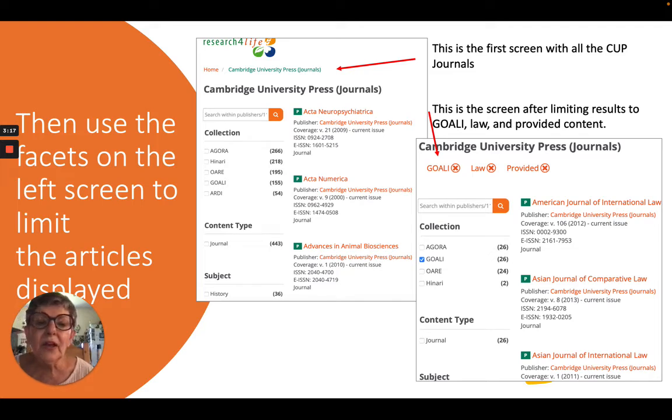But then if I look at GOALI, law as a topic, and then look under provided, which means that you get the full text of the articles, you'll find that that reduces down to 26 journals available, which is roughly the right number really when you think of what CUP, Cambridge University Press, publishes in the field of law.